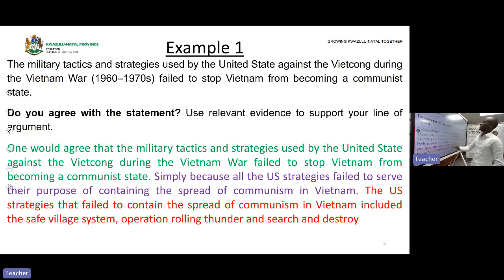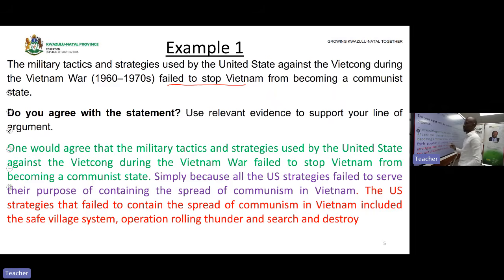And here's the statement. The military tactics and strategies used by the United States against the Viet Cong during the Vietnam War of the 1960s to 1970s failed to stop Vietnam from becoming a communist state. Remember, I said all the strategies used by the USA failed. The statement says the tactics and strategies failed to do what? Failed to stop Vietnam from becoming a communist state.